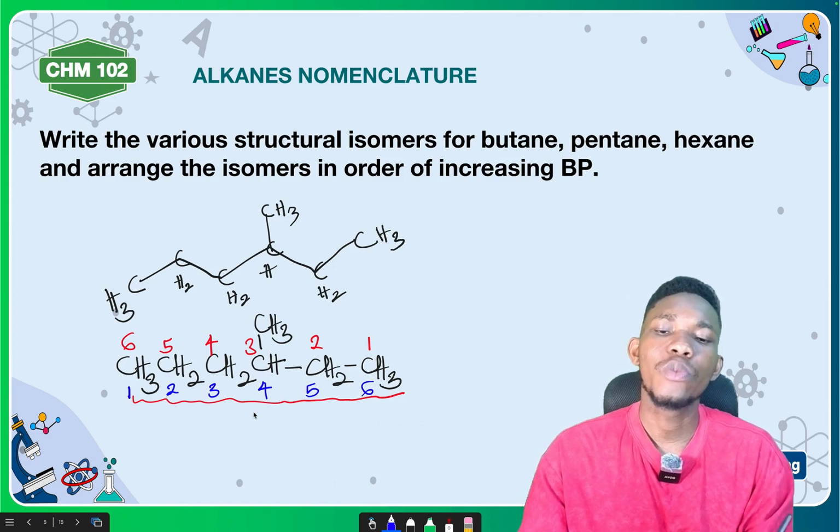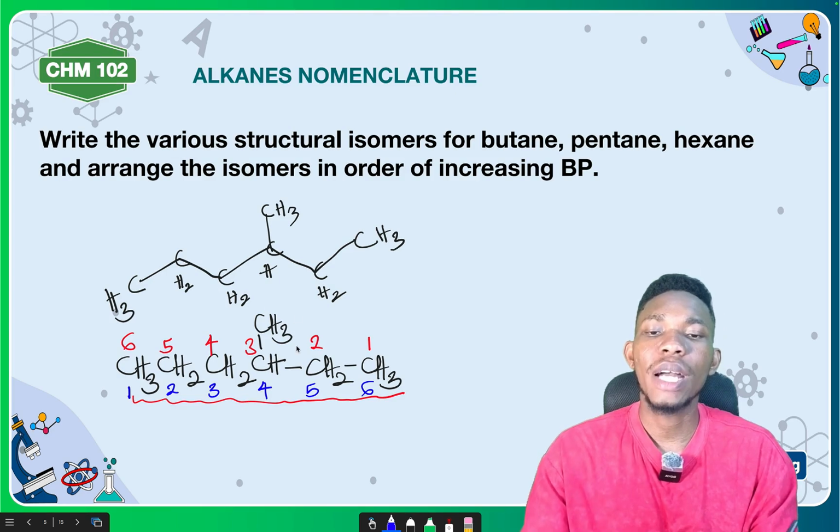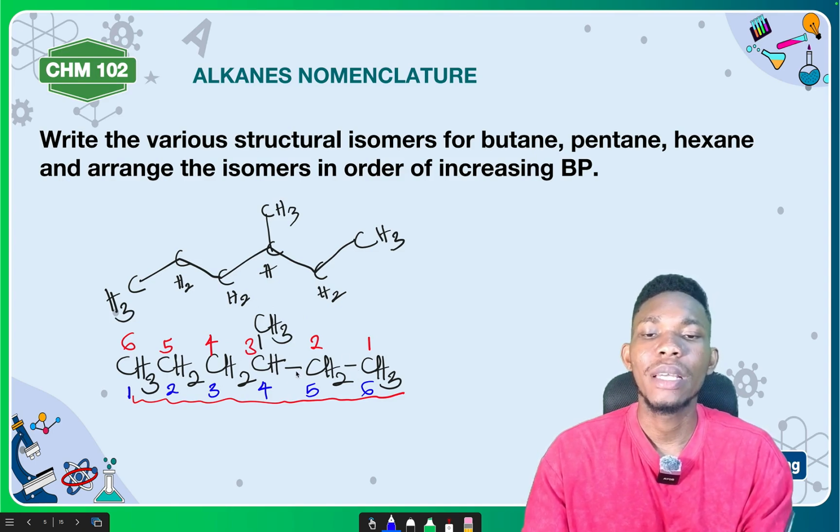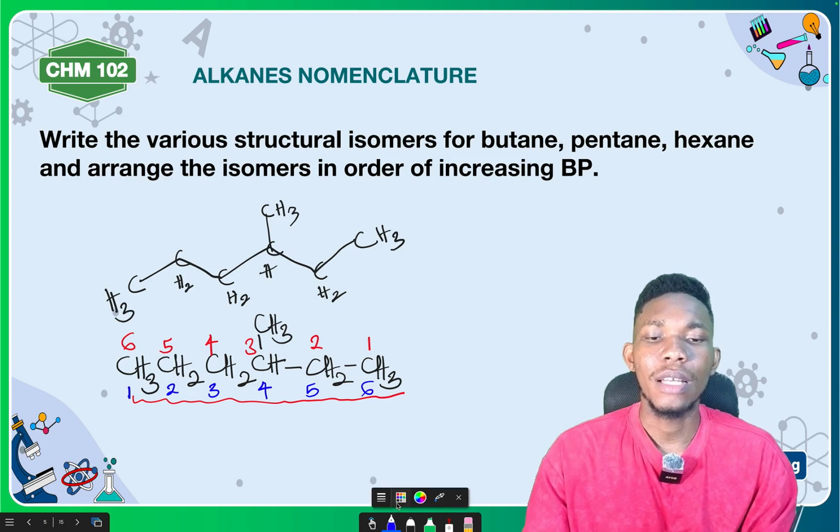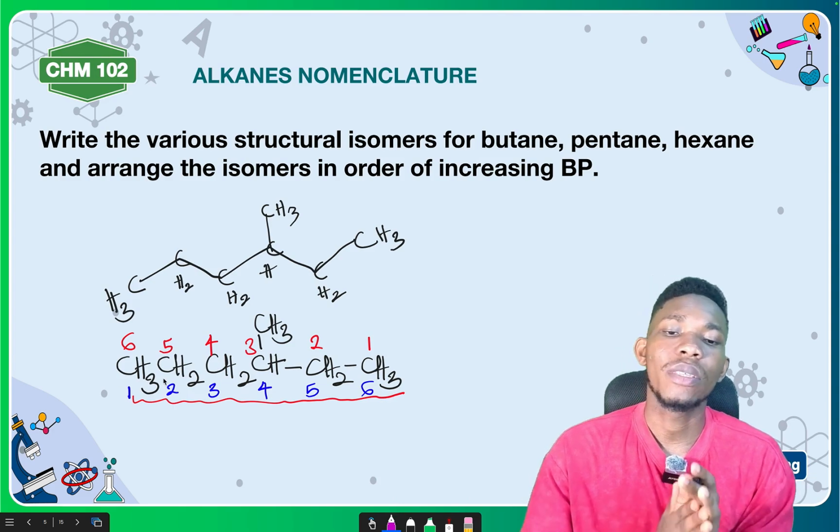If you look at the substituent, which of them actually has the lower number for the substituent? Of course, number 3 has the lowest number. So you take this numbering as the correct numbering system. Is that okay? Now that you've taken that number as the correct numbering system, what do you think is the name of this compound? It's a very simple thing.